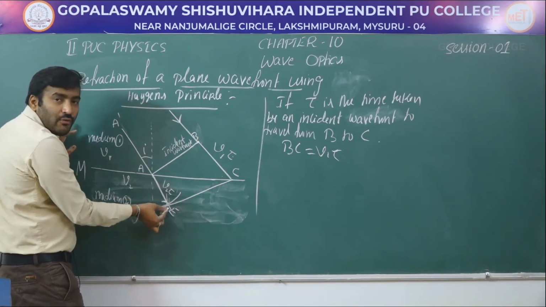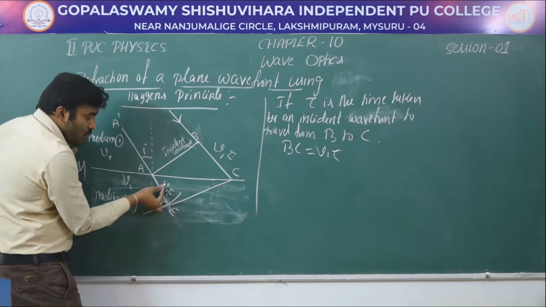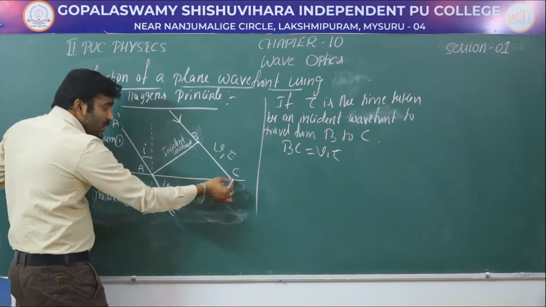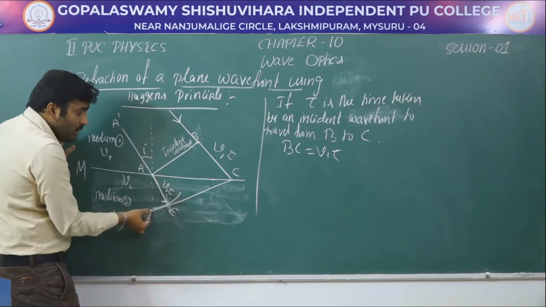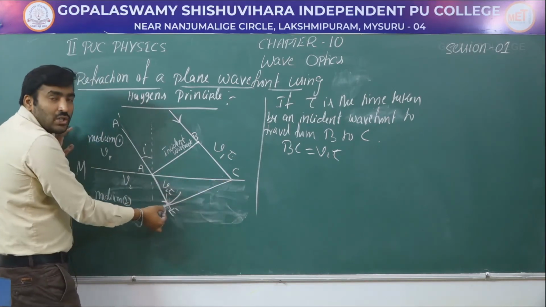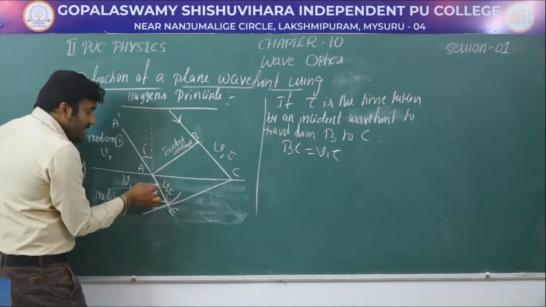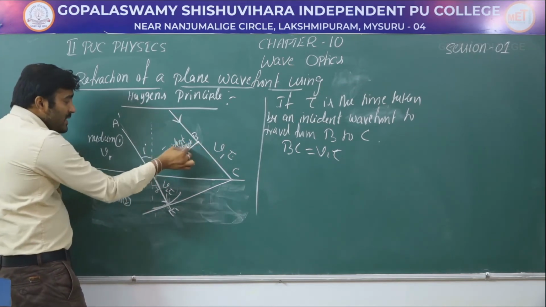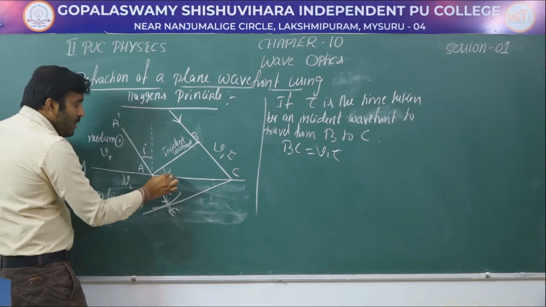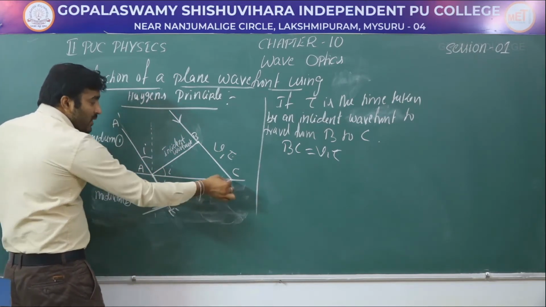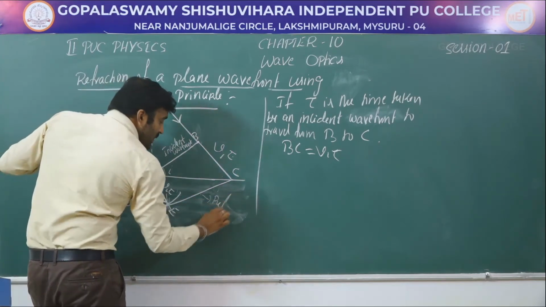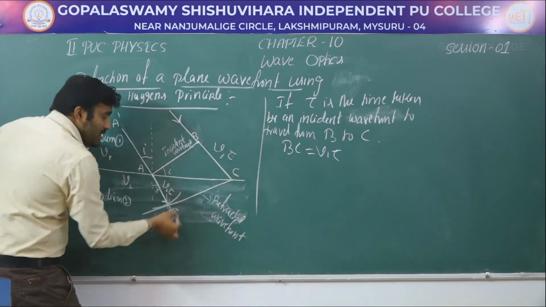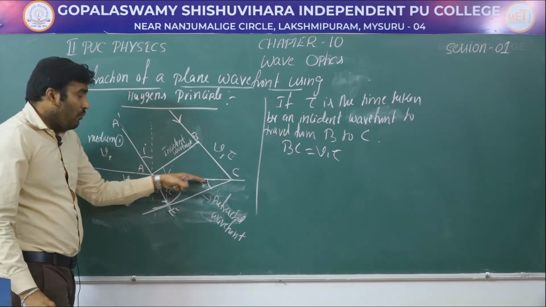How do we draw this refracted wavefront? First we have drawn the sphere of radius V2 into tau, which is nothing but the refracted light, and we drew a tangent from C to E for this sphere. Therefore this gives the position of the refracted wavefront, and say this is the angle of refraction. If this is the angle of incidence, then this incident wavefront also makes an angle of i with the interface. And this refracted wavefront makes an angle of r with the interface.